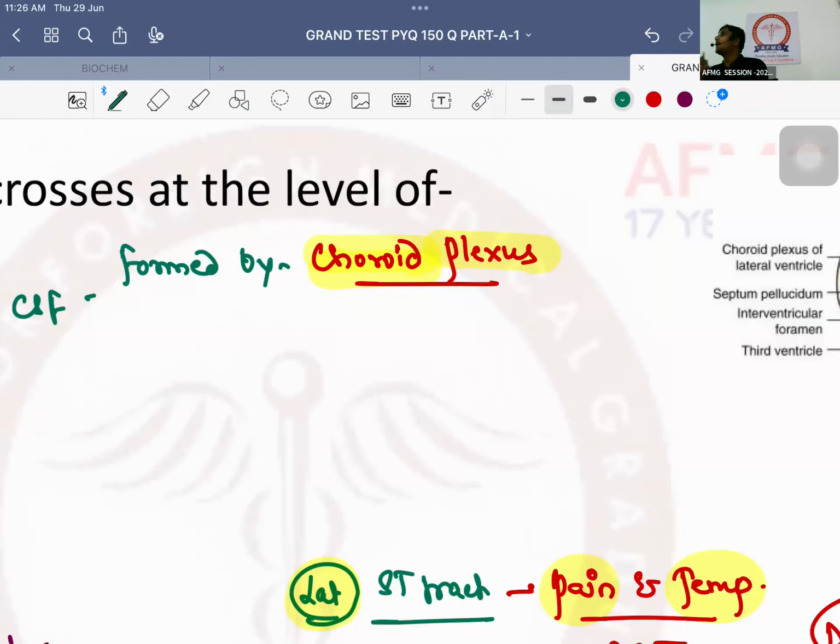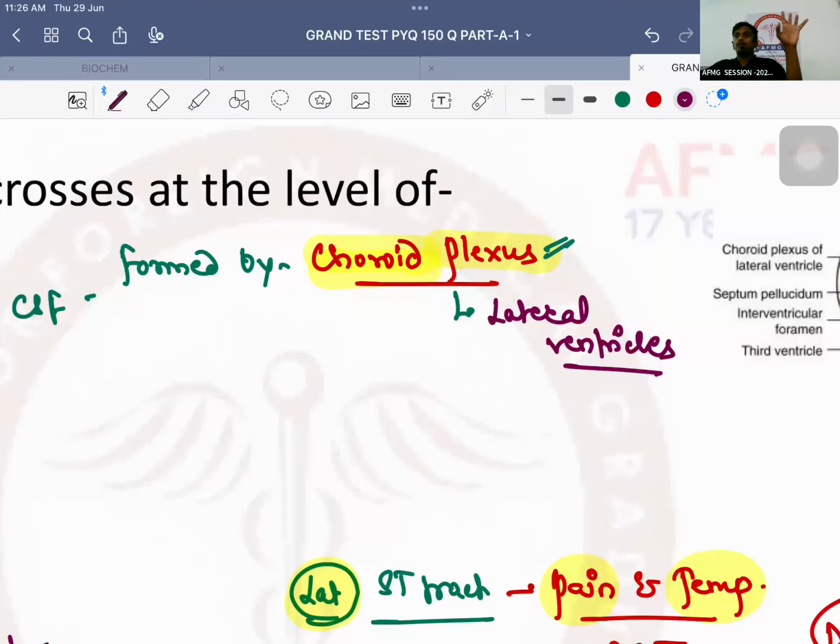अल्ट्रा फिल्ट्रेट ऑफ ब्लड और plasma. It is formed by which structure? Choroid plexus. Choroid plexus is present where? Which ventricles? Shabash. Lateral ventricles. Now, these lateral ventricles are nothing. You can just remember they are extension of the subarachnoid space.